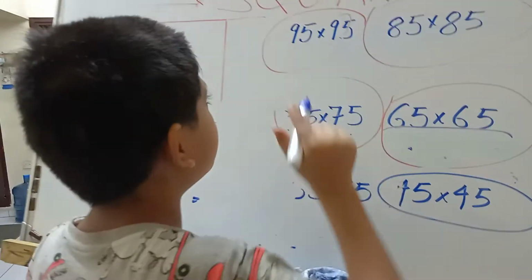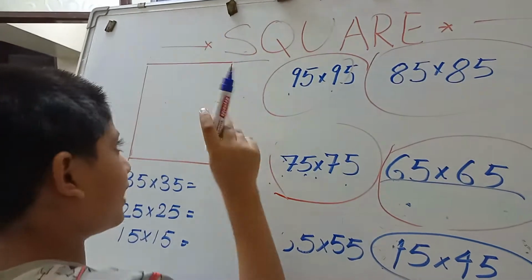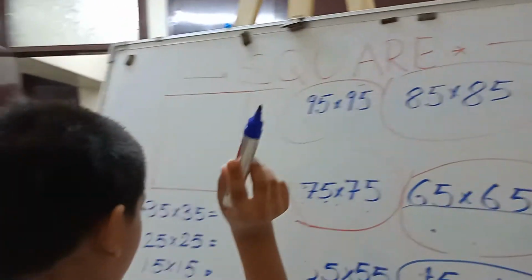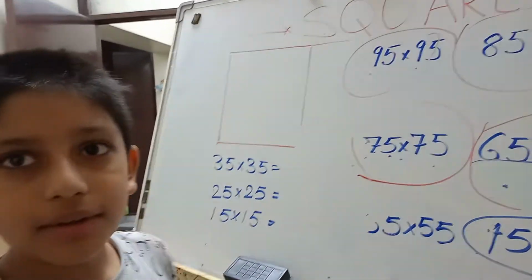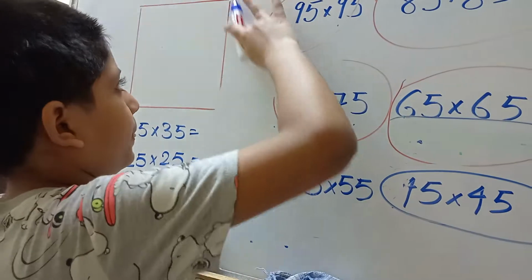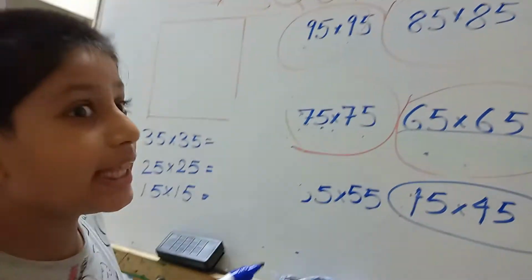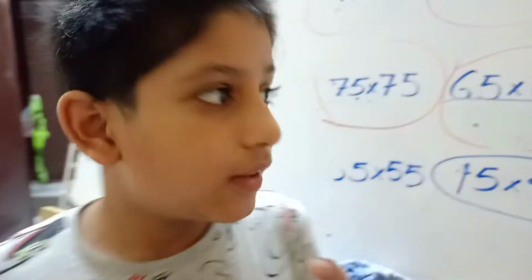So I am simply going to write it down here. Now, this method is simple. See, this 95 you multiply by the next natural number.